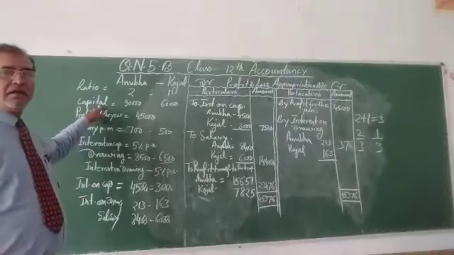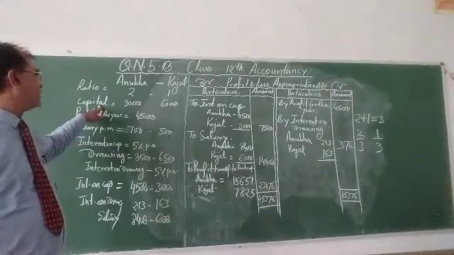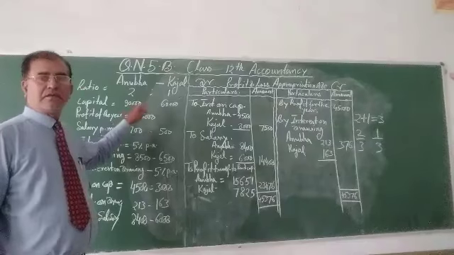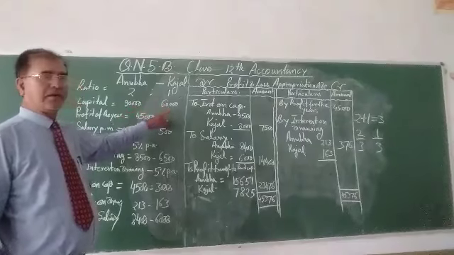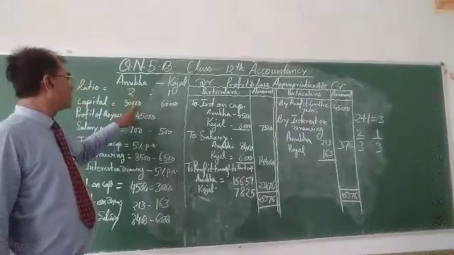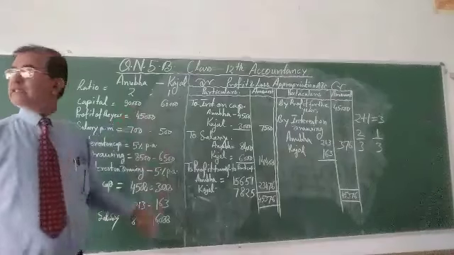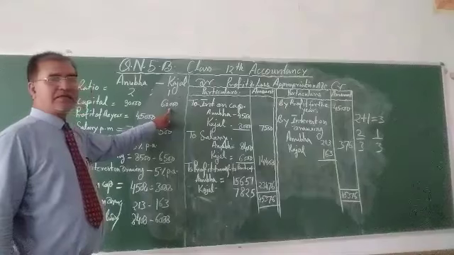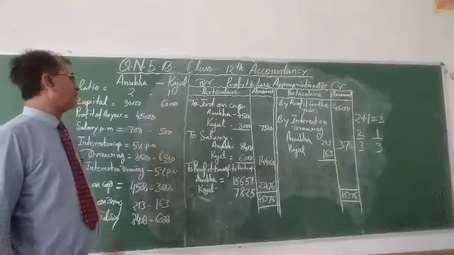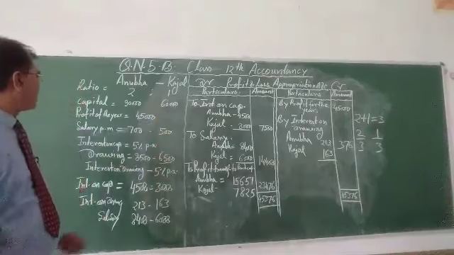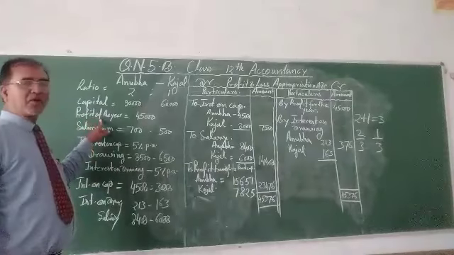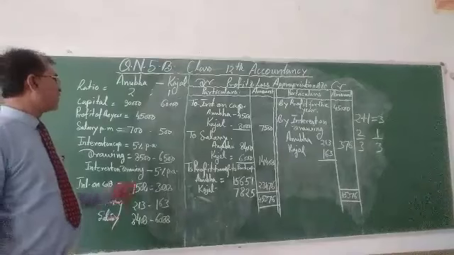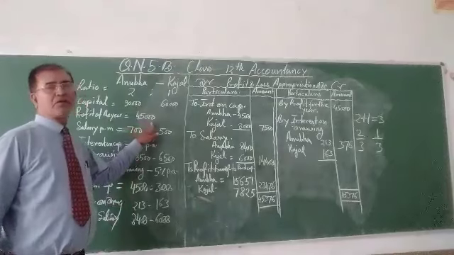Capital contributed by them: 90,000, 60,000. अनुभा contributed 90,000 as capital. काजल contributed 60,000 as capital. Profit for the year, the profit of the year that is given in the question, 45,000 rupees.